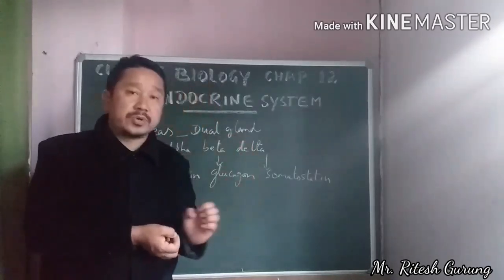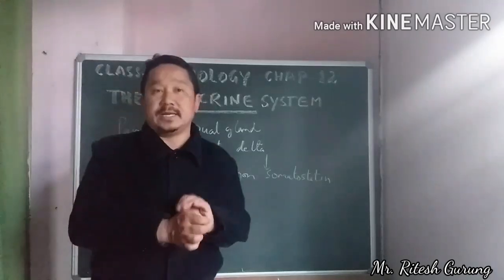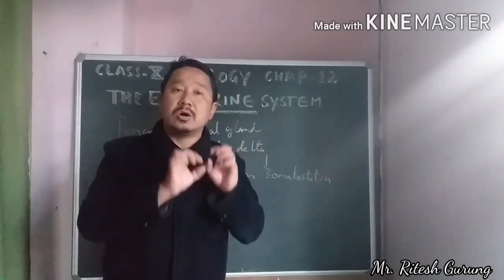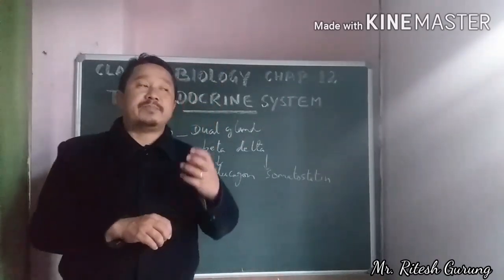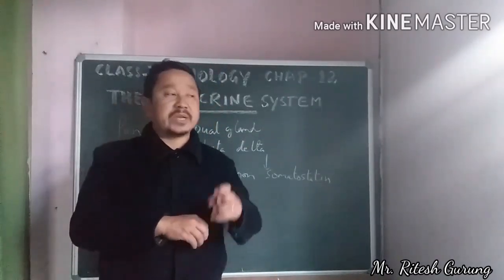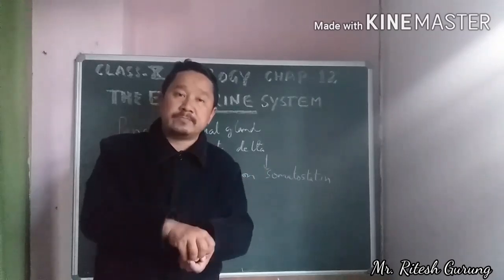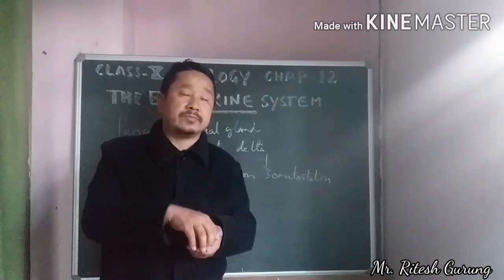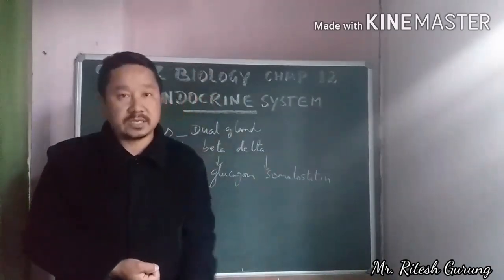But the other portion of the pancreas is a duct gland, because it secretes pancreatic juice, which is poured into the duodenum, and there it executes a lot of functions for the digestion of food.